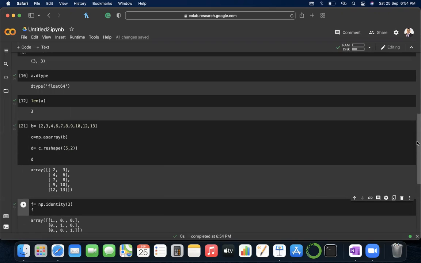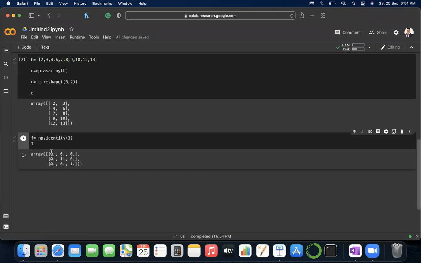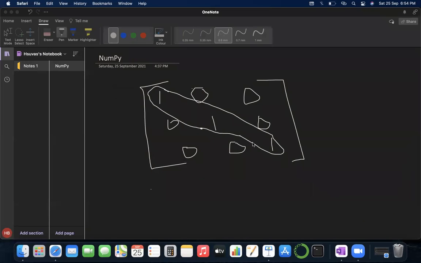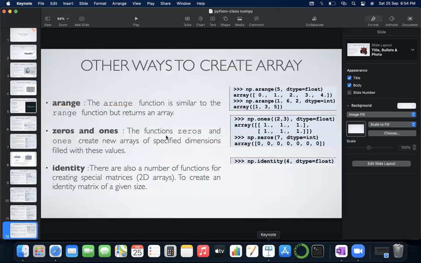Here we go. This one. This is an identity matrix. Okay, this is called an identity matrix, or in this case, an identity array. The first value of the first row, second value of the second row, and the third value of the third row is 1. Rest is 0. So you can create an identity array like this also in NumPy.